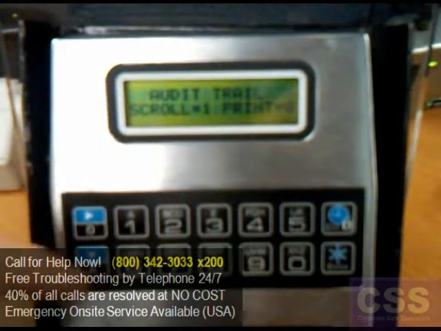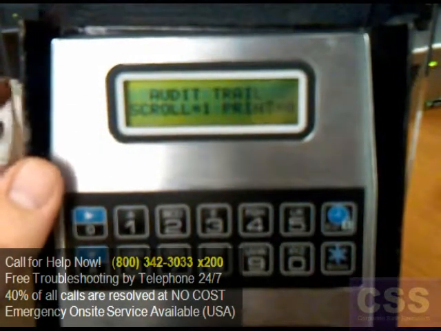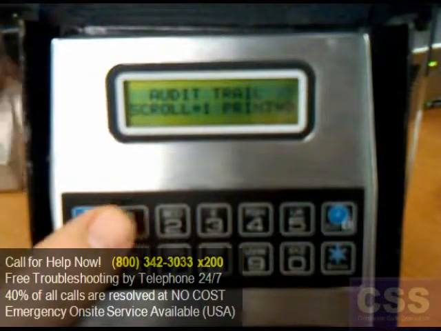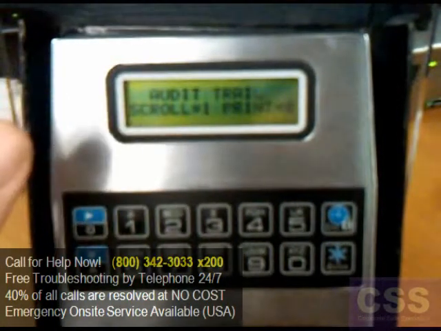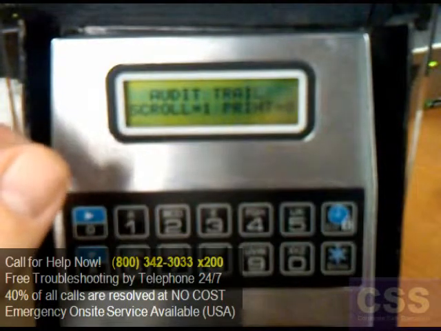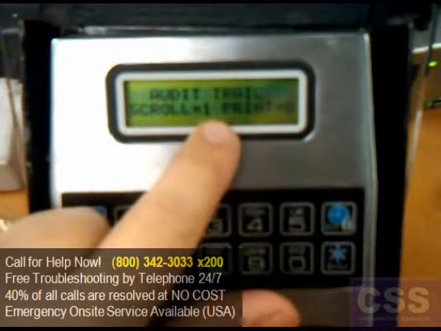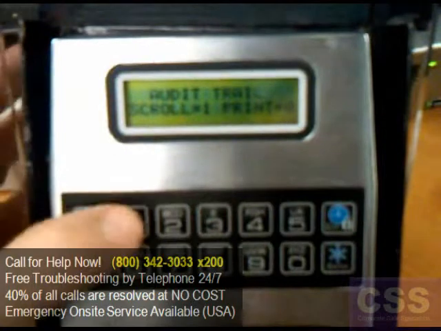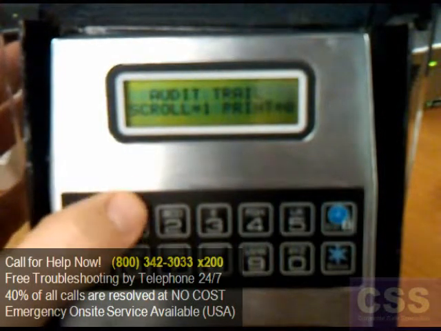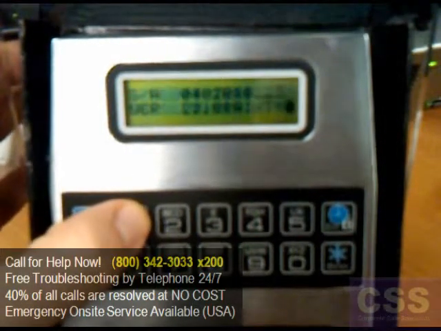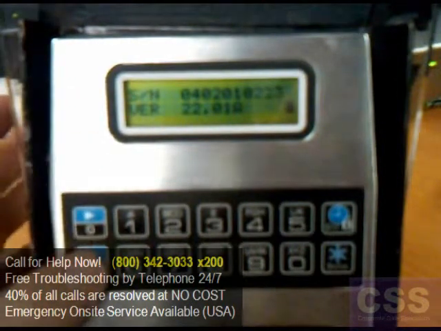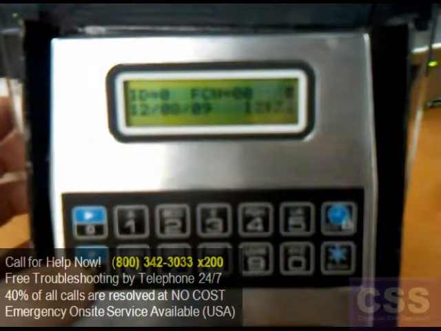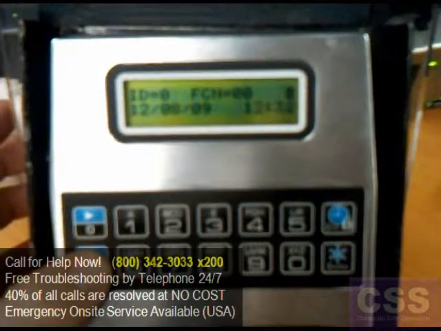trail. Hit down twice. Hit 1 to scroll through the information on the screen, or if you have a properly equipped printer and interface cable, you can also print directly to a printer. We'll go ahead and display the information on the screen this time. Okay, this is the first audit record. To scroll through it, simply press the down arrow key.